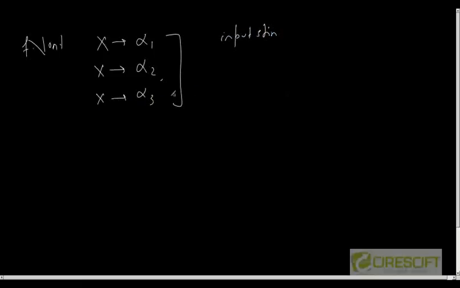now which production I need to apply in order to derive this input string, okay, is another task. Then only can I keep that part as a function in the function parse x, based on some decision.